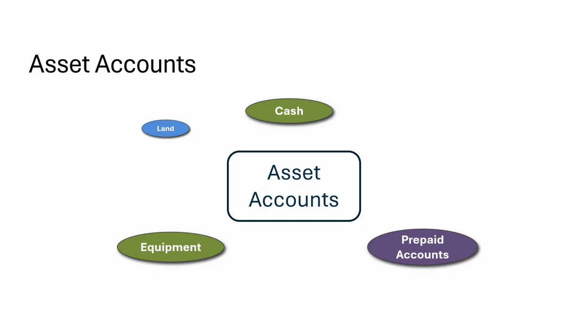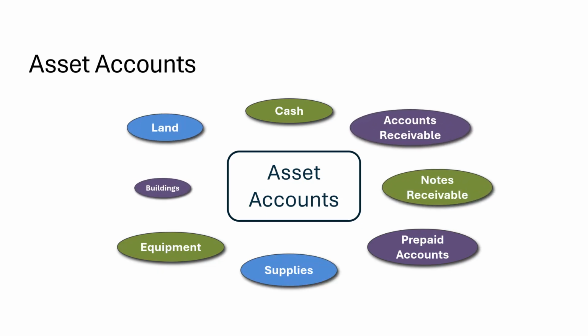Assets are resources of the company. So, like I mentioned before, that would be things like cash, land, buildings. This also encompasses what we call receivables. Receivables represent not cash, but amounts that will be received by the company in the future. Those are called receivables.